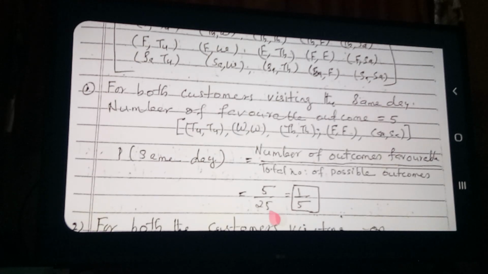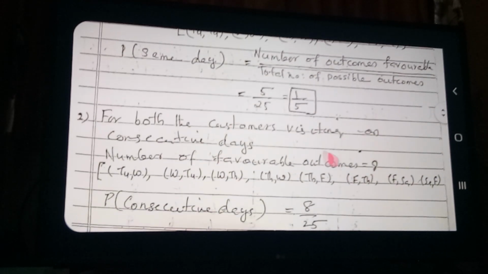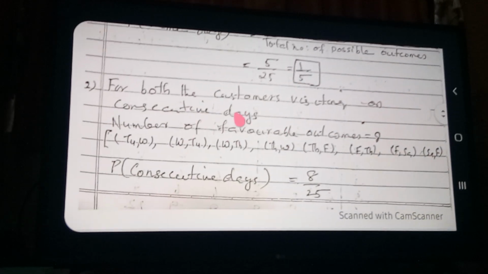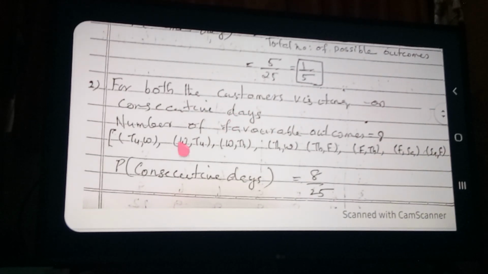Clear now? Okay. The next point is both the customers visiting on consecutive days. Consecutive days means nearby days. The number of favorable outcomes I have already written here is 8, and you can also see how it comes in the above table. See here, Tuesday, Wednesday, and Wednesday, Tuesday.